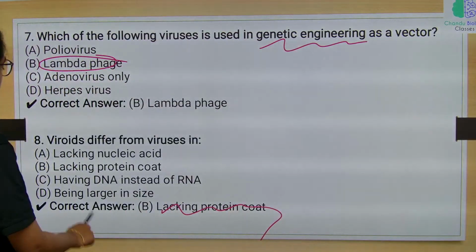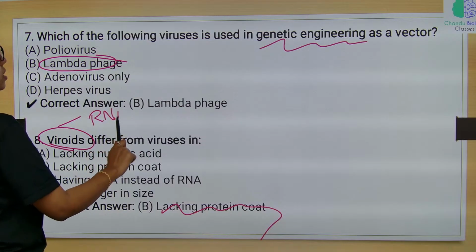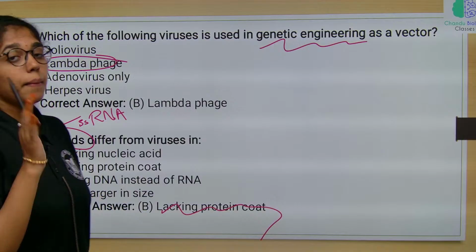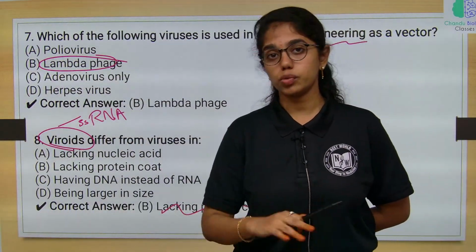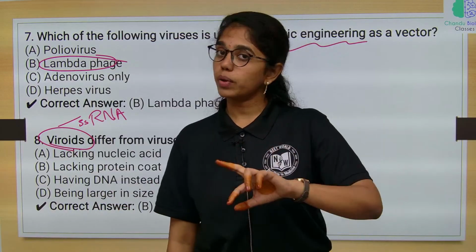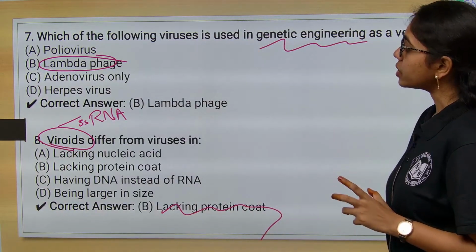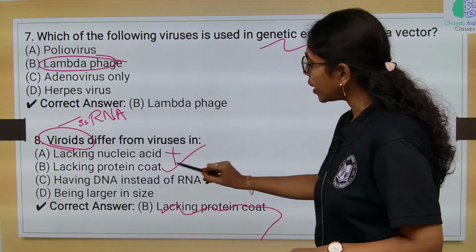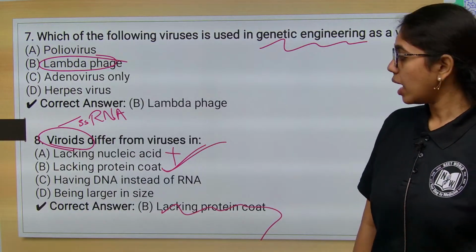Viroids differ from virus. Viroids just have RNA, that is single stranded RNA is present in viroids. Best example for viroids is potato spindle tuber viroid, which causes potato spindle tuber disease, and viroids' molecular weight will be less than that of viruses. So here, viroids differ from viruses in lacking protein coat. Okay, viroids will not have the protein coat, they just have the RNA.